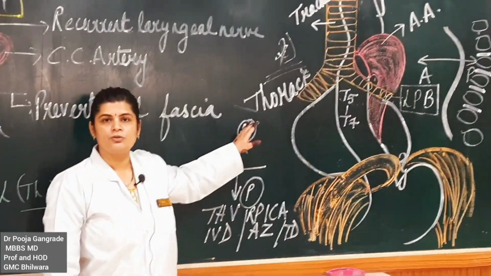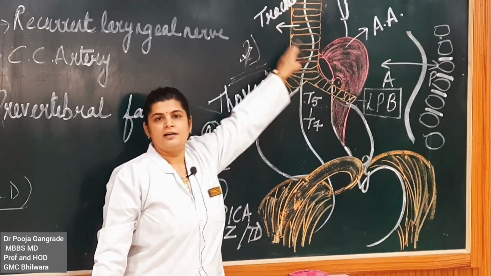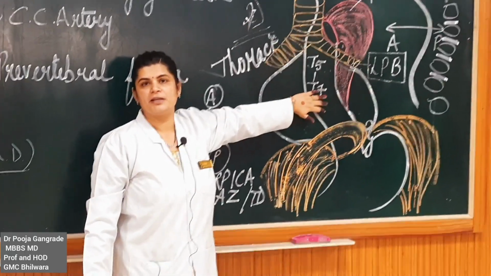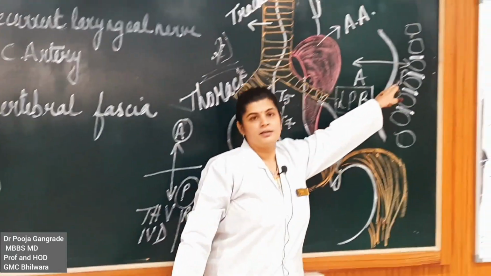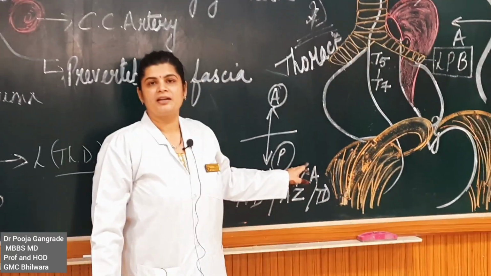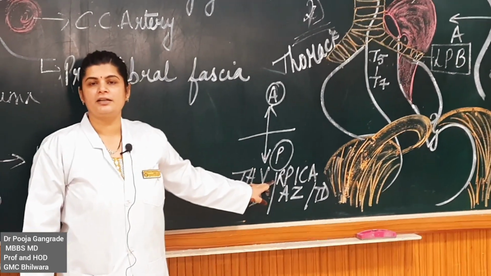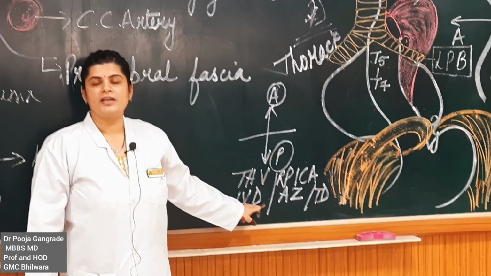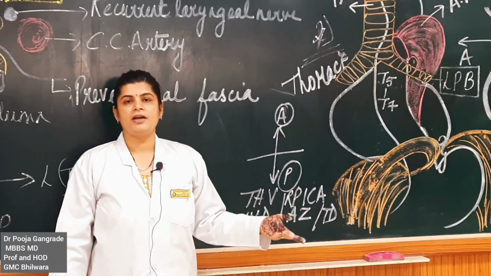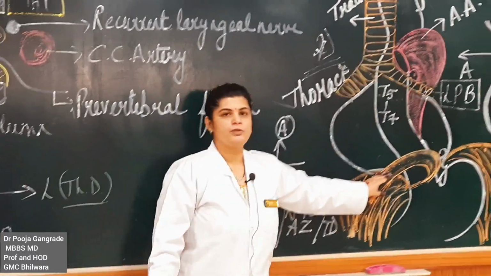When we come down to the thoracic part of the esophagus, anteriorly, trachea, aortic arch, left principal bronchus, fibrous pericardium. Posteriorly, vertebral column, intervertebral disc, right posterior intercostal artery, azygous vein and thoracic duct. On either side we will have anterior and posterior vagal trunks. The same vagal trunks will go down to the abdomen.